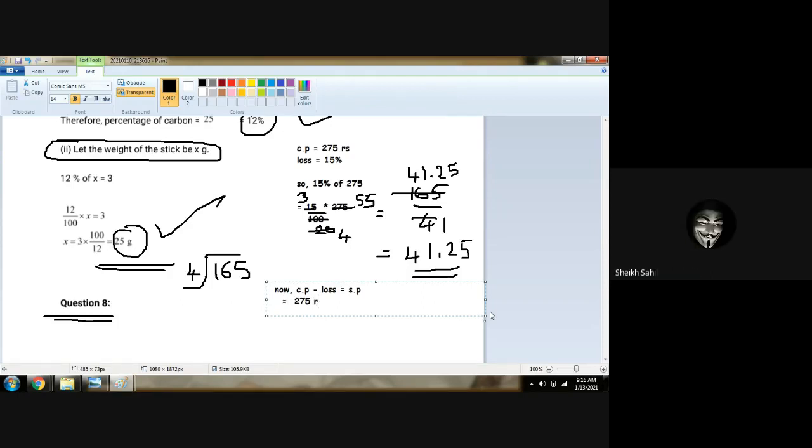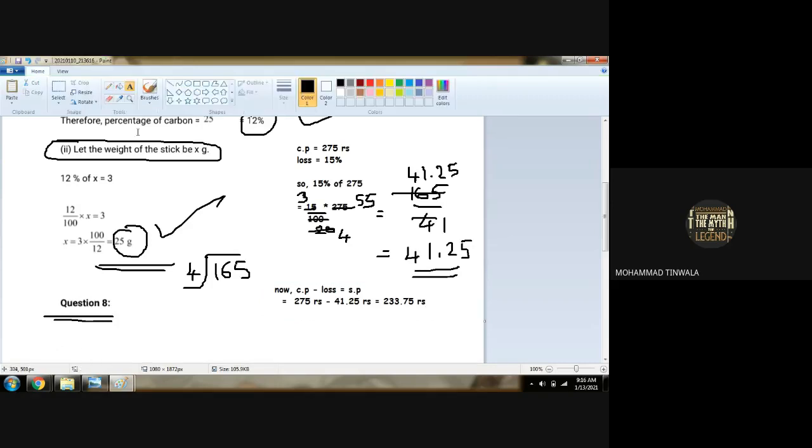It is 275 minus 41.25 rupees is equal to 233.75 rupees will be the answer. Sir, we forgot to write rupees here.